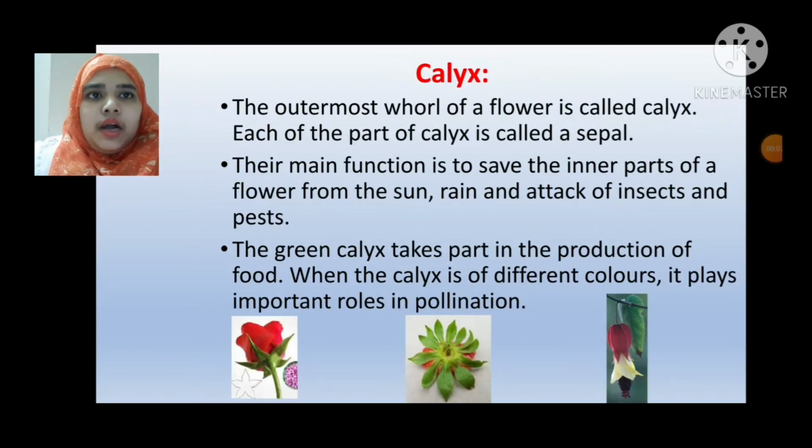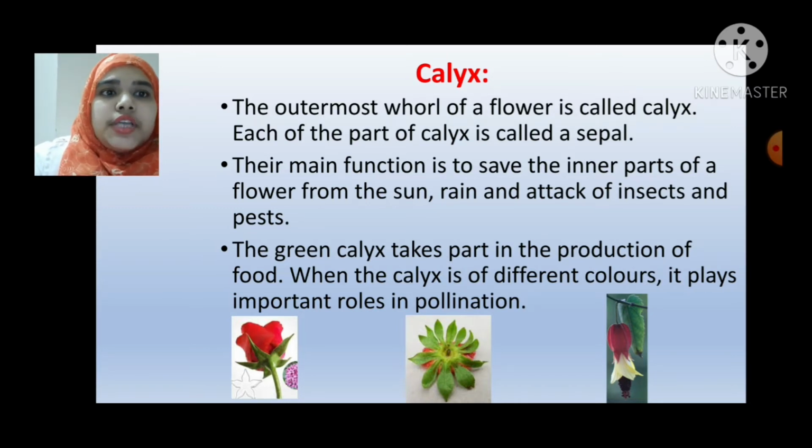Calyx. The outermost whorl of a flower is called the calyx. Each part of the calyx is called a sepal. Their main function is to protect the inner parts of a flower from the sun, rain and attack of insects and pests. The green calyx takes part in the production of food. You can see this type of calyx in the first 2 images. When the calyx is of different colors, it plays an important role in pollination. You can see this type of calyx in the 3rd image.